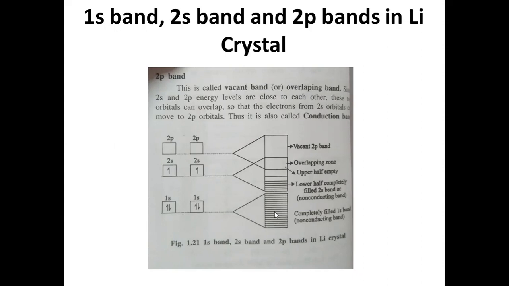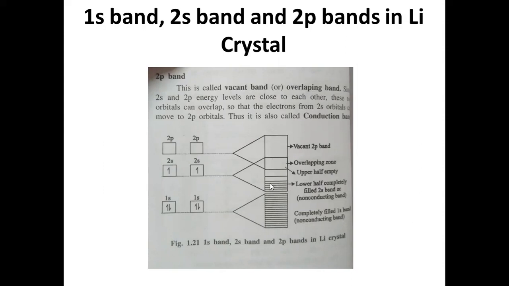It is very nice to see here that 1s forms a completely filled band, whereas 2s forms a half-filled band. Whereas 2p is formed, but there are no electrons in 2p, so this is a vacant band. This is the vacant 2p band, this is the half-filled 2s band, and this is the completely filled 1s band.